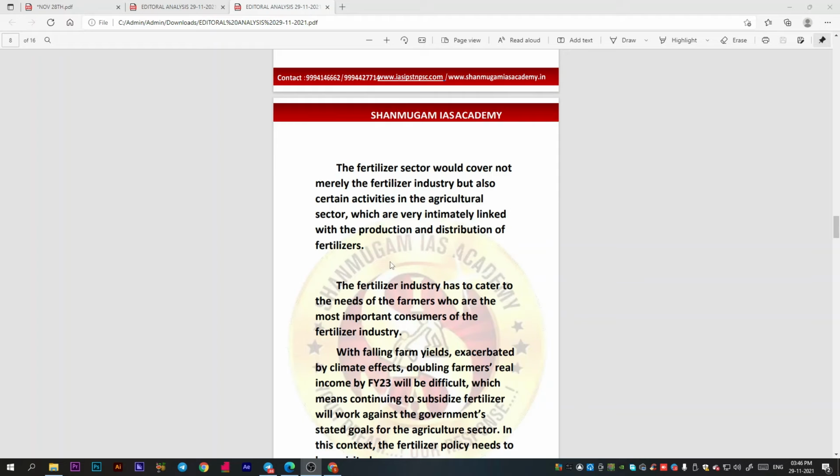The fertilizer sector would cover not only the fertilizer industry but also certain other activities. We need to understand that in the agricultural sector, which are very intimately linked with the production and distribution of fertilizers.